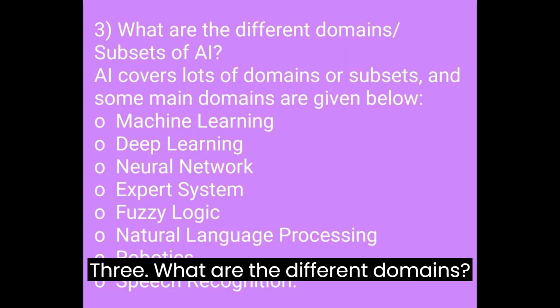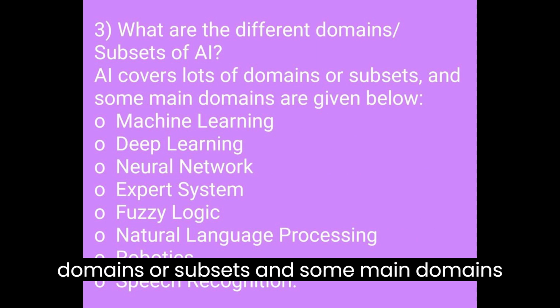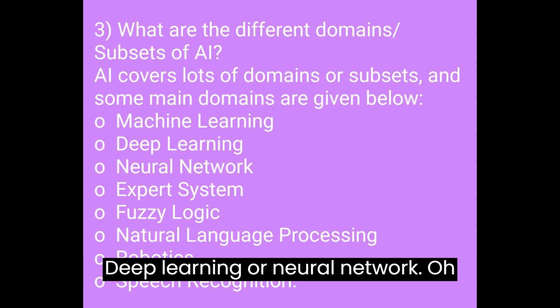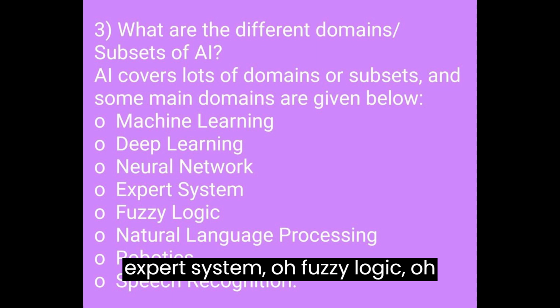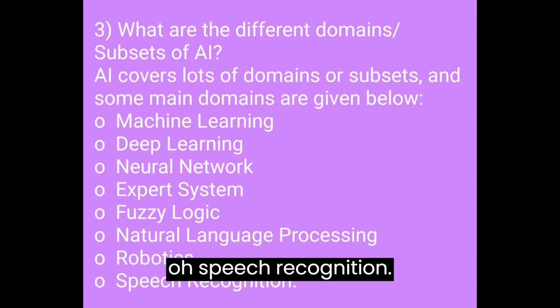3. What are the different domains/subsets of AI? AI covers lots of domains or subsets, and some main domains are given below. Machine learning. Deep learning. Neural network. Expert system. Fuzzy logic. Natural language processing. Robotics. Speech recognition.